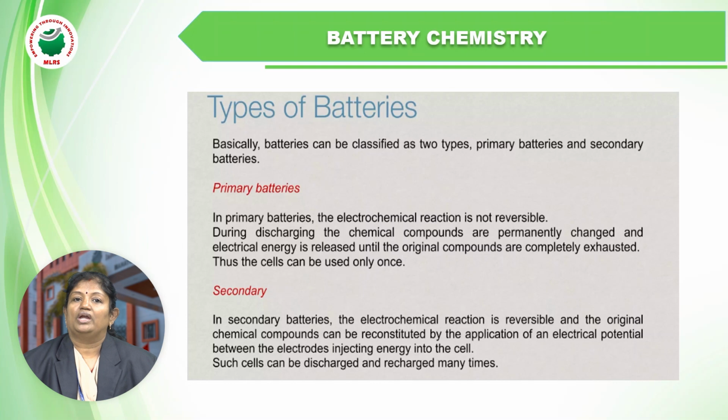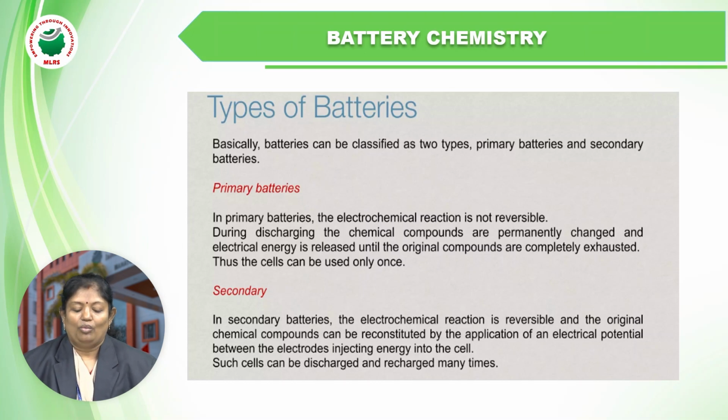When we discuss the chemistry of the battery, we have to go in depth about these types of batteries. Why are some batteries reused, while some batteries are used only one time and thrown away? It depends upon the chemical components present, which decide whether the battery can be recharged and reused, or can be used only one time.